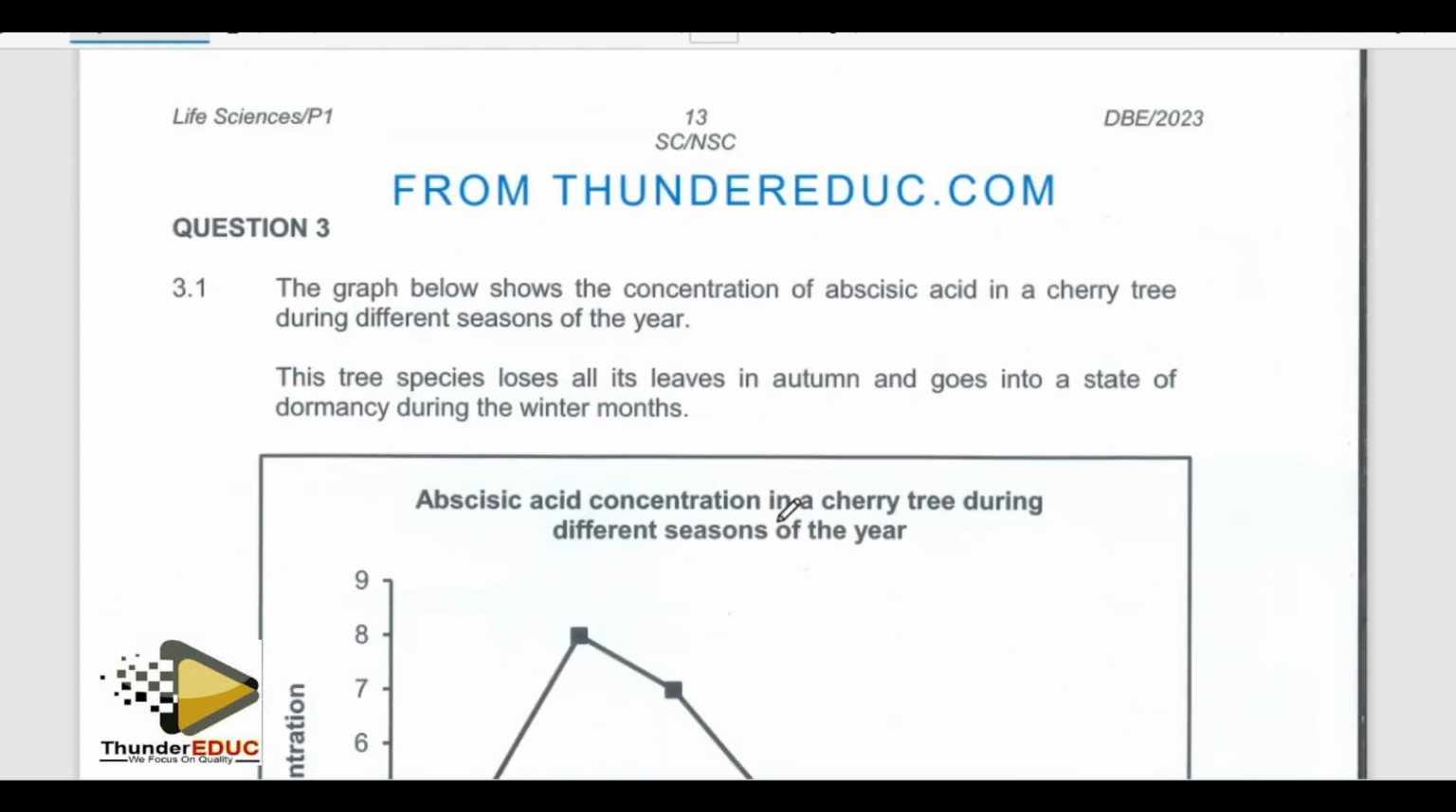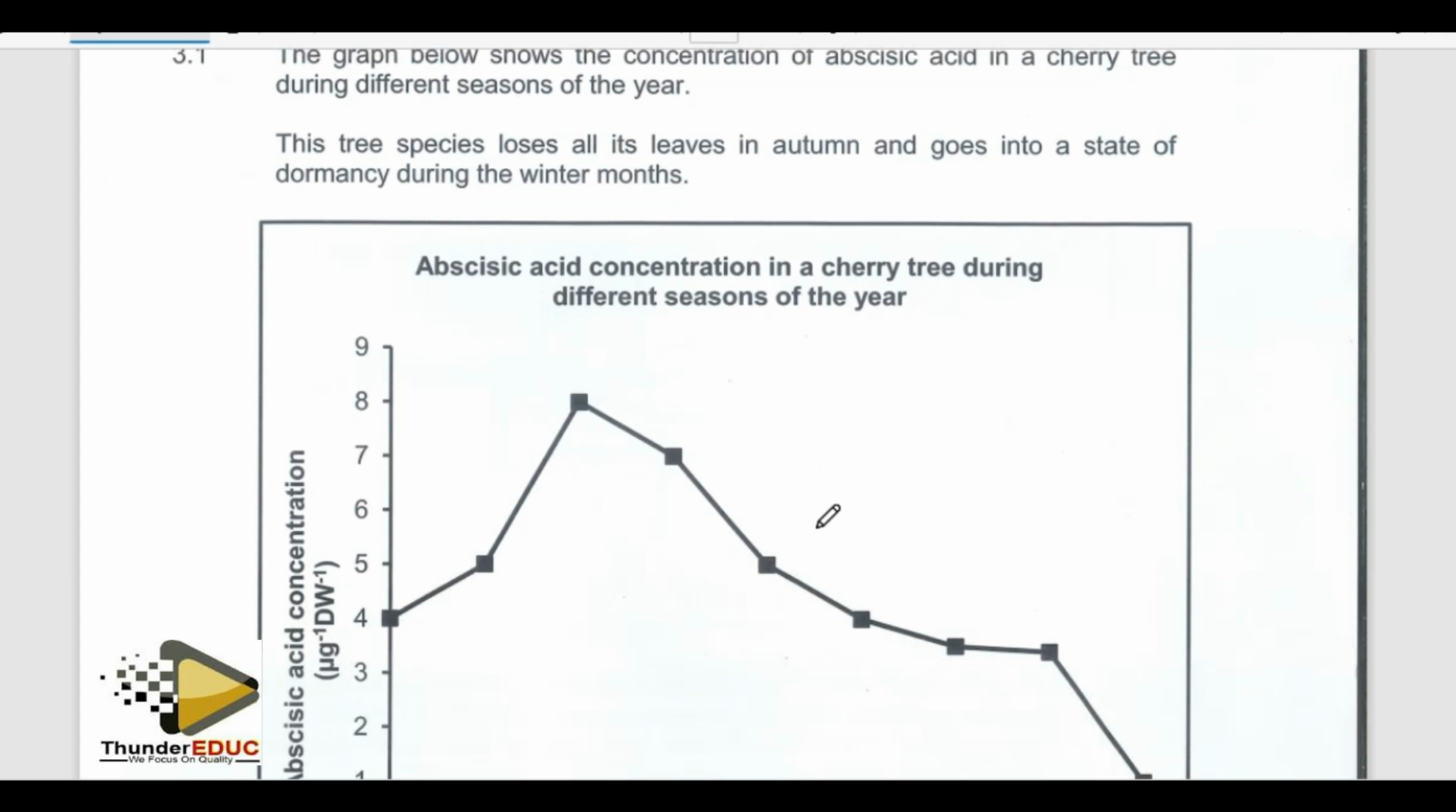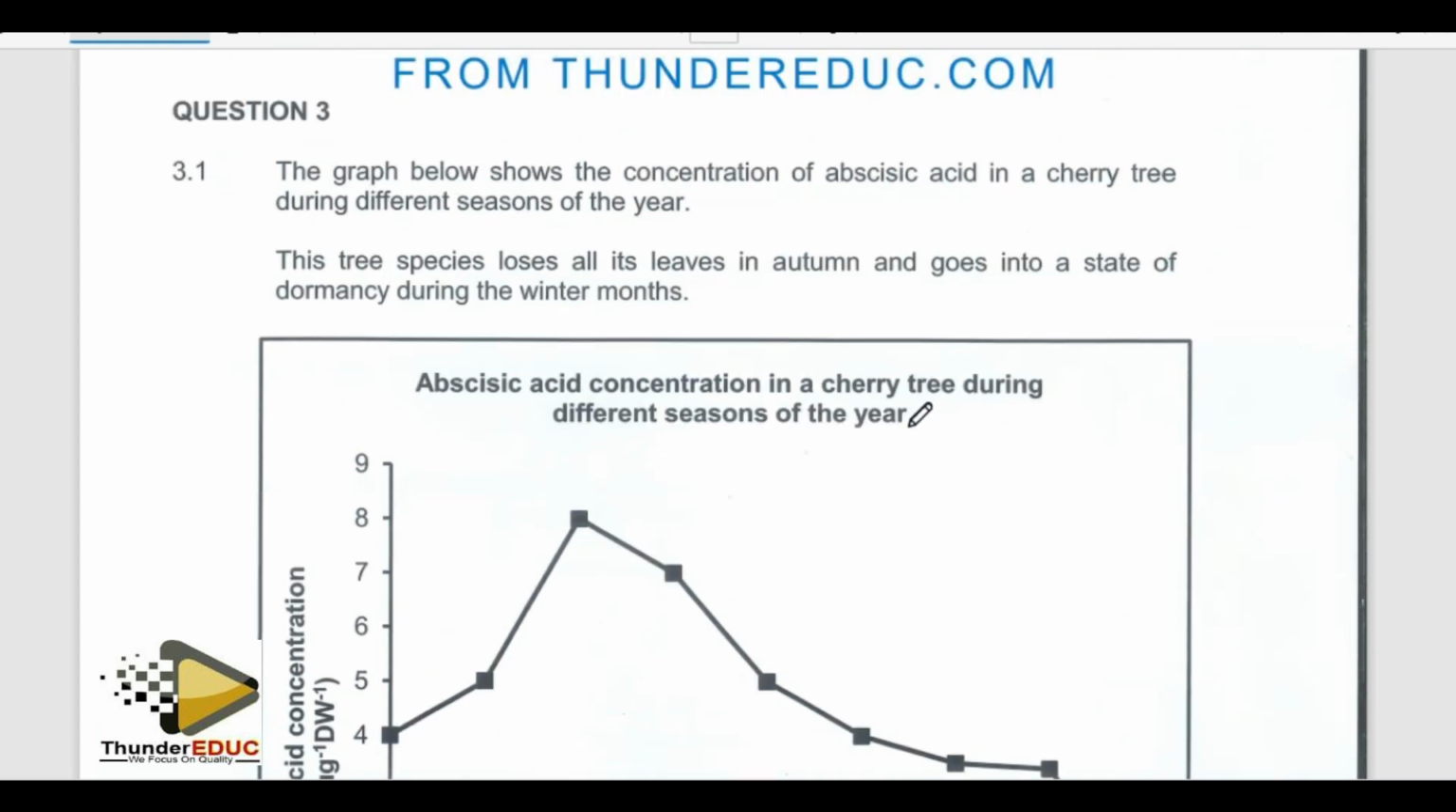They are saying that the graph below shows the concentration of abscisic acid in the cherry tree during the different seasons of the year. This tree species loses all the leaves in the autumn and goes into a state of dormancy, meaning that this tree, in science we call them deciduous plants. Plants which lose their leaves during the period of winter.